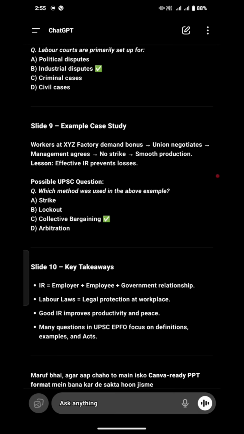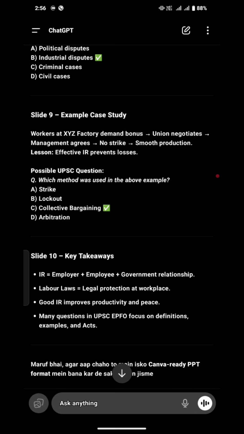Workers at XYZ factory demand a bonus. The union negotiates, management agrees, and there is no strike. Production runs smoothly. The lesson: effective industrial relations prevent losses. Did you understand the meaning of that?